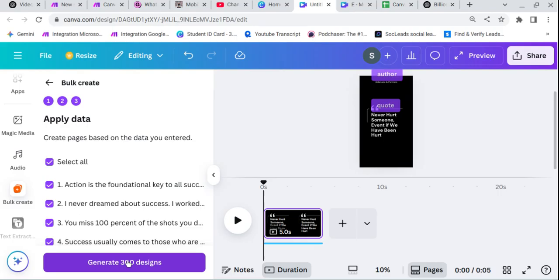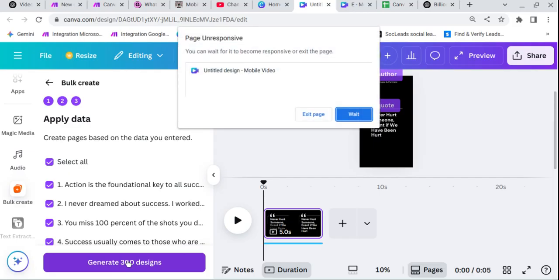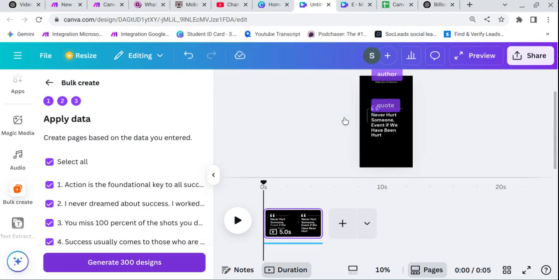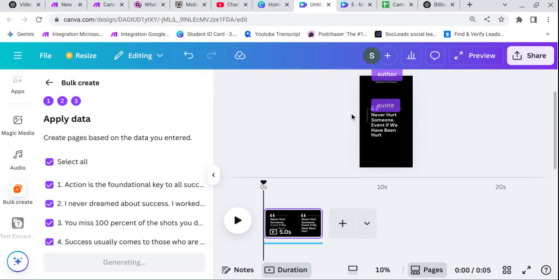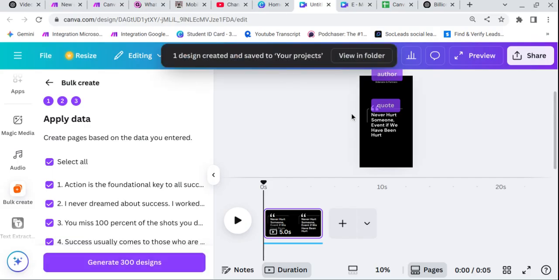You have seen that. I like one music also, so I can use that also. So I am downloading that music, so it is generating now. Let's click on it. Okay, the design is saved in the project.